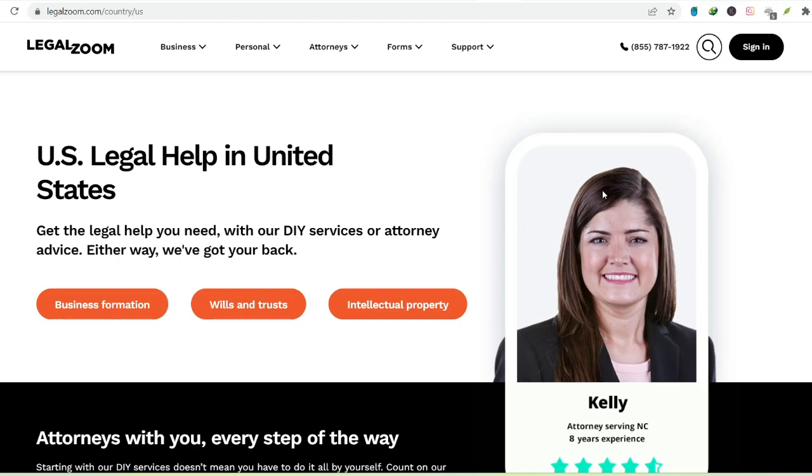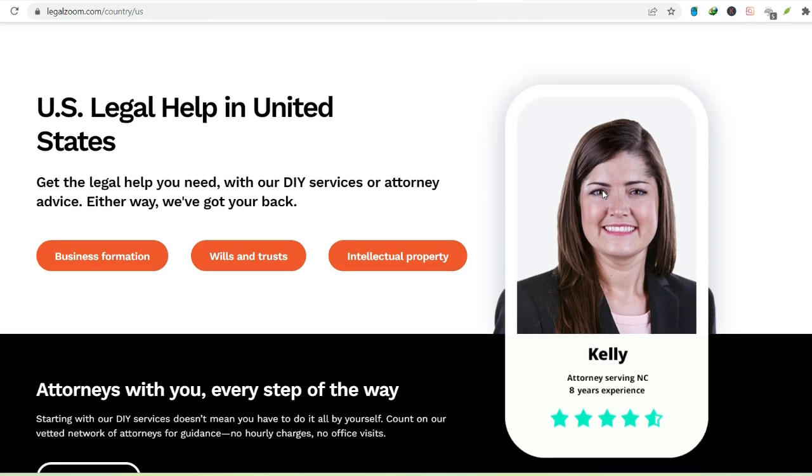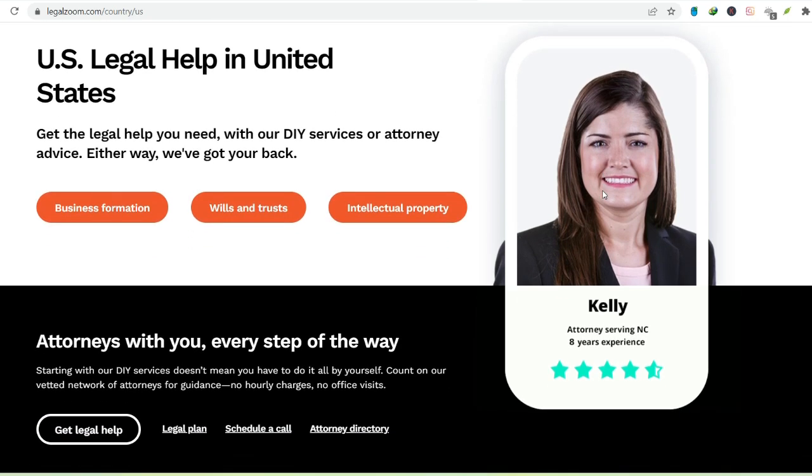The creation of a will is a fundamental aspect of estate planning, ensuring your assets are distributed according to your wishes after your passing. While traditional legal avenues exist, online platforms like LegalZoom offer an alternative. This explanation will provide a straightforward assessment of LegalZoom's suitability for will creation, focusing on its process and potential benefits.